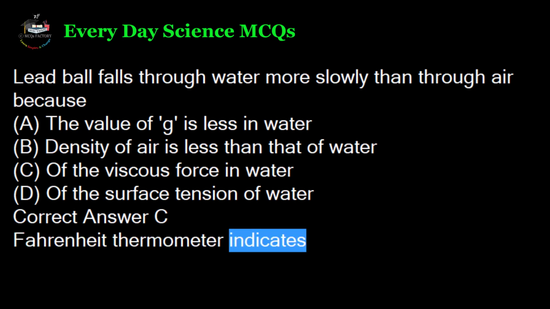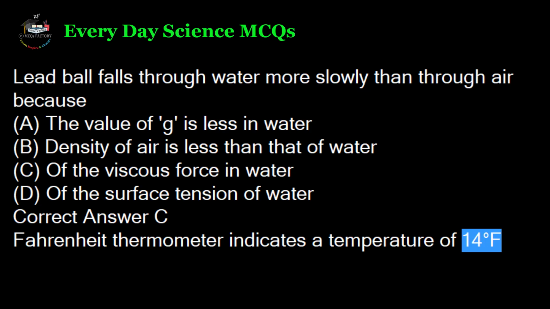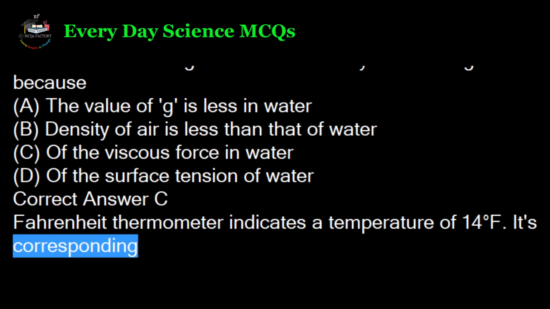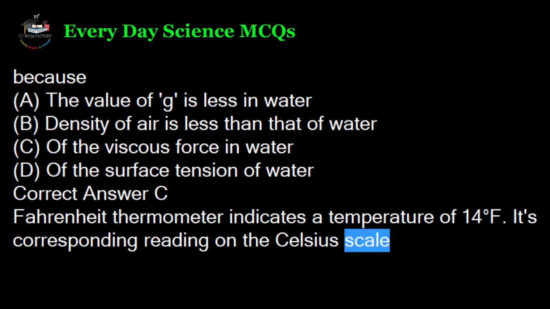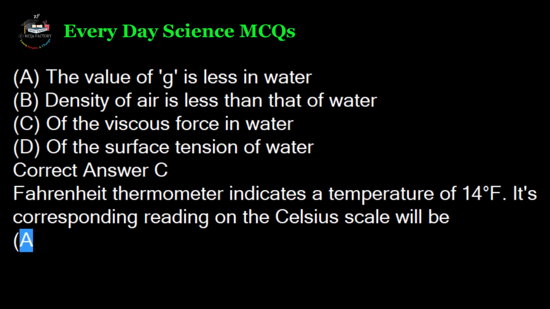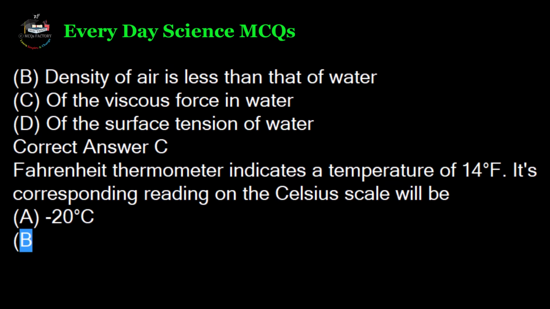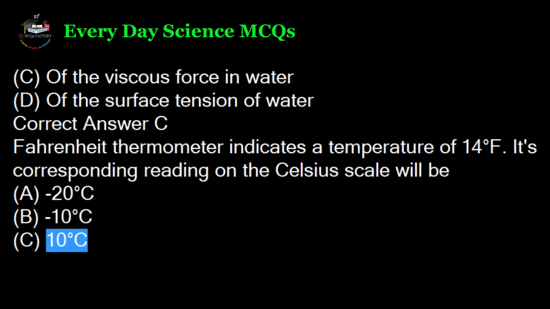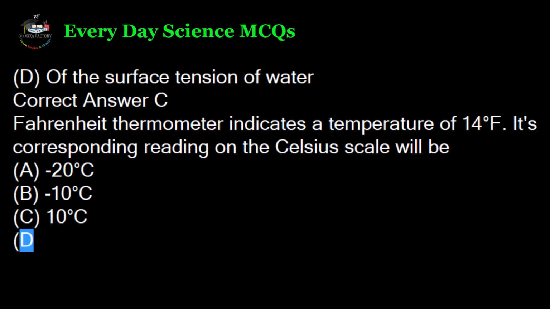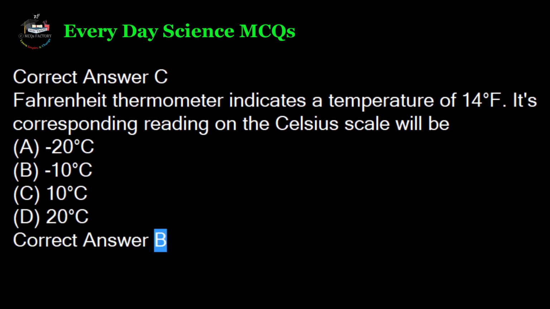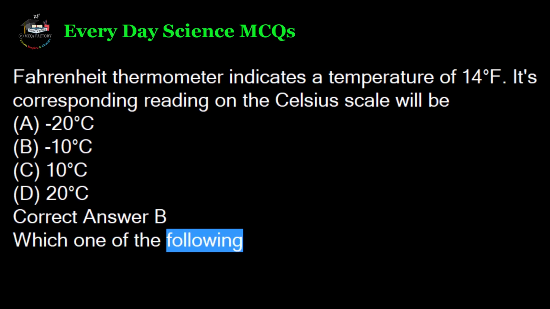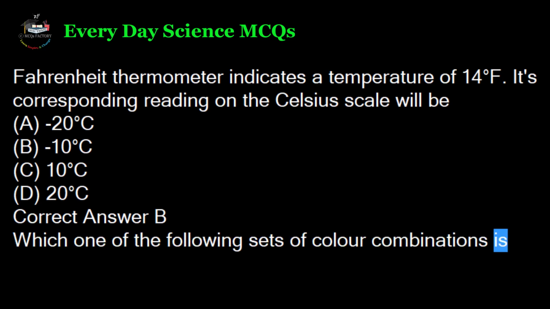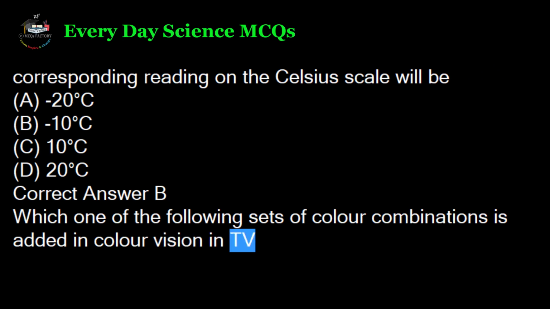Fahrenheit thermometer indicates a temperature of 14 degrees Fahrenheit. Its corresponding reading on the Celsius scale will be A. Minus 20 degrees Celsius, B. Minus 10 degrees Celsius, C. 10 degrees Celsius, D. 20 degrees Celsius. Correct answer B.